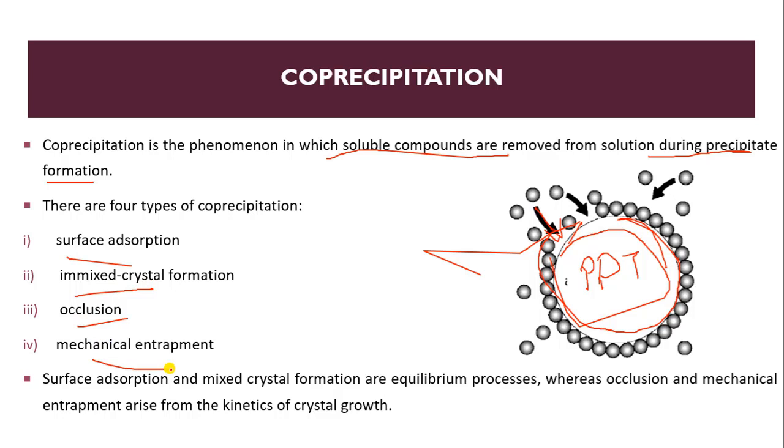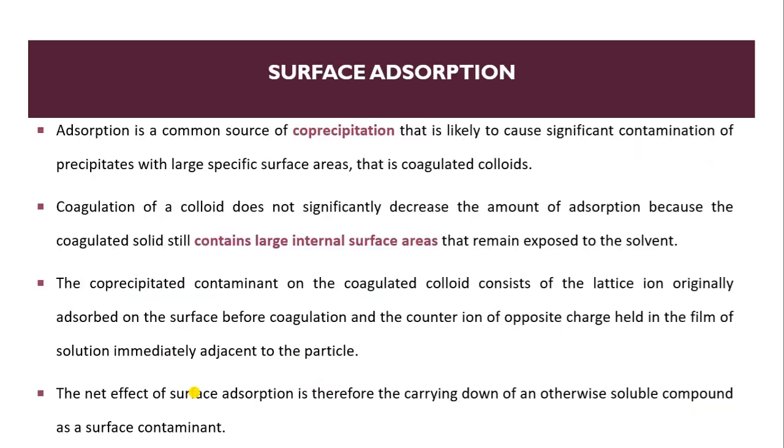Surface adsorption and mixed crystal formation are types of equilibrium process, but occlusion and mechanical entrapment arise from the kinetics of crystal growth. We will not discuss this in detail, but we will see the basic concept. First we will see surface adsorption.